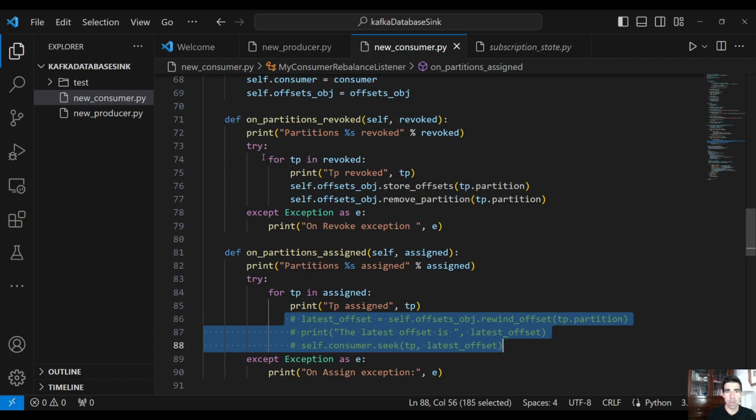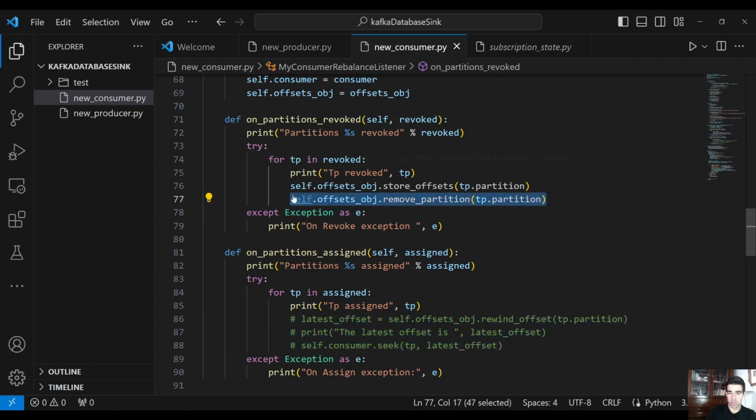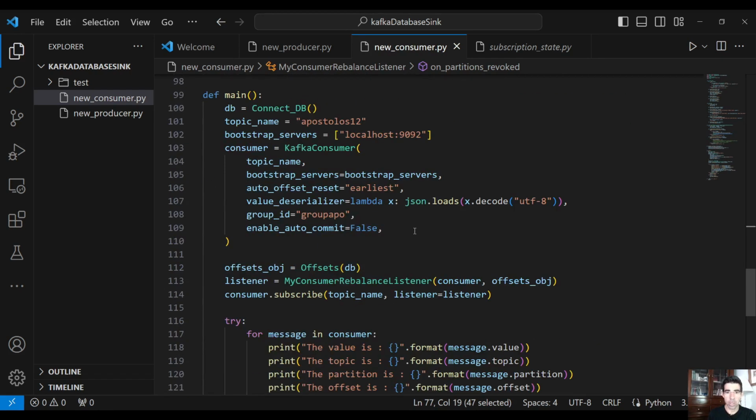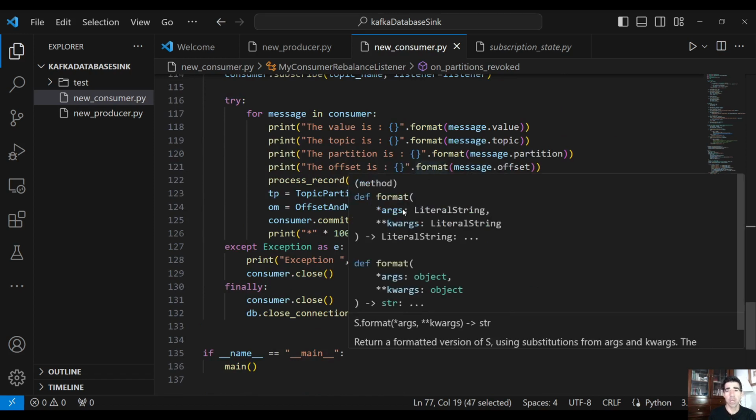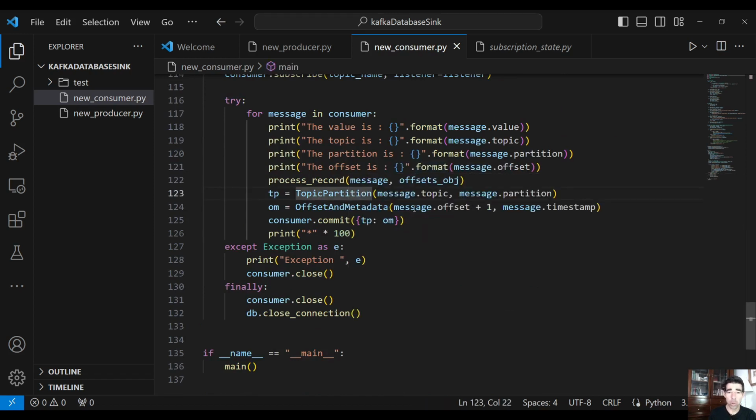And here as well, actually, we can still insert into the database. It doesn't really matter right now. So we are going to start committing the offset to the broker manually. And let's demo that and see what we get.